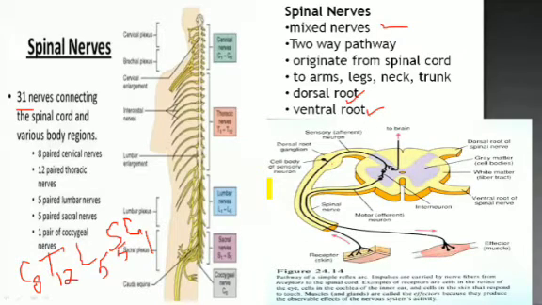The dorsal root is present at our back, and the ventral root is present toward our body organs. The dorsal root carries the afferent, sensory neuron, which takes the senses toward the spinal cord, and then we have the ventral root, which carries the motor or efferent neuron.